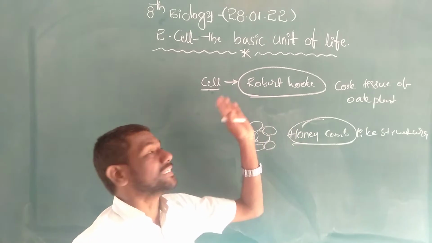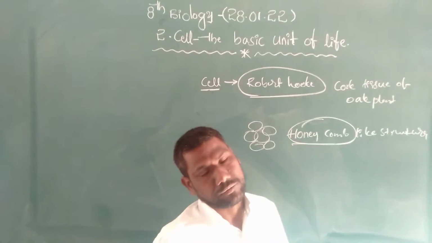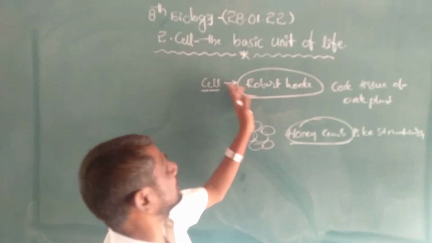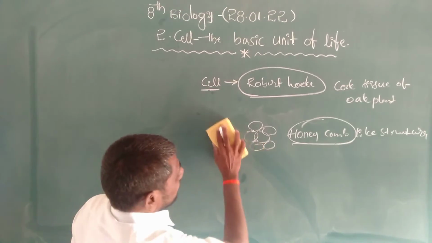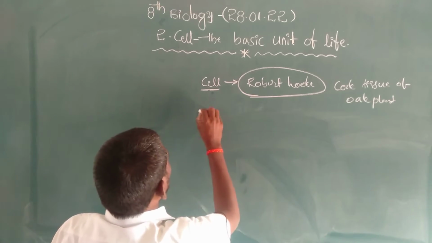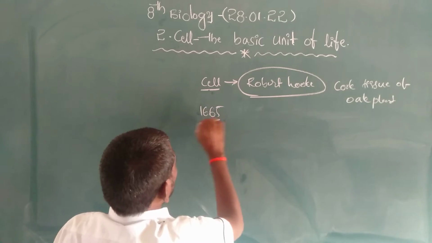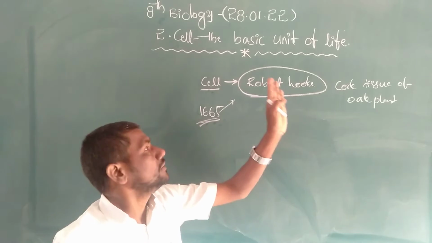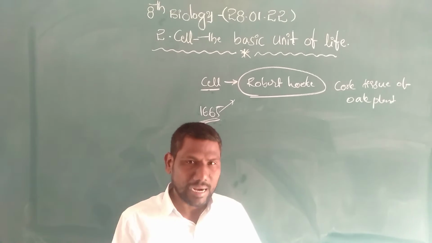That's why the first non-living cell was discovered by the scientist Robert Hooke. Why? Because cork tissue is a dead tissue. The first cell, and first dead cell, was discovered by Robert Hooke. In the year 1665, the British scientist discovered the plant cell, a dead cell.